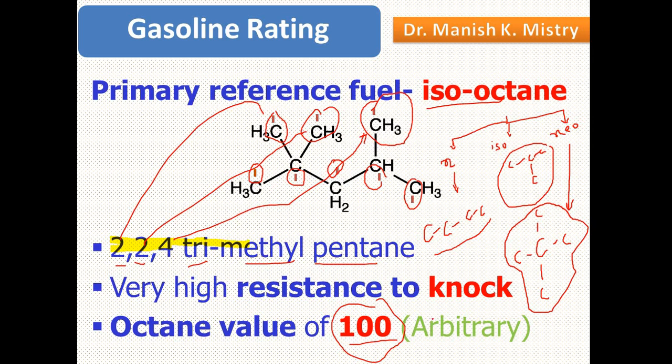This fuel has the maximum tendency to resist knocking, and the octane value assigned to isooctane is 100. So isooctane has the highest tendency towards prevention of knocking, which is why the number 100 is given.